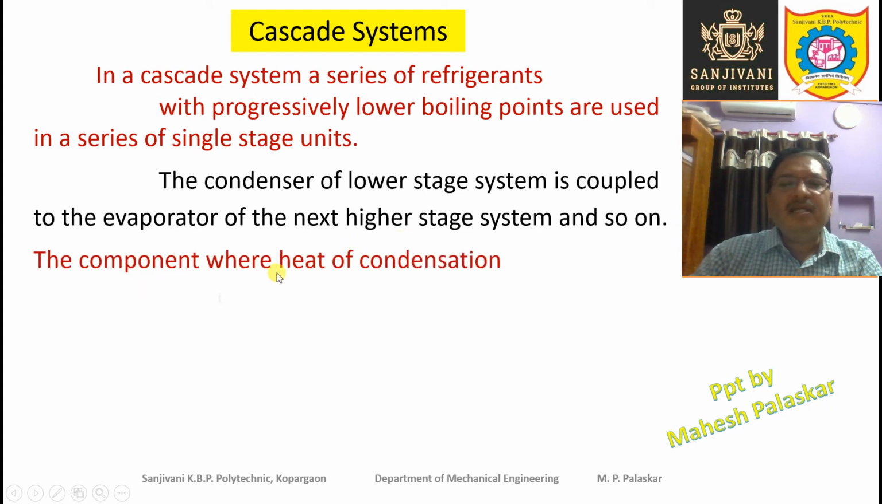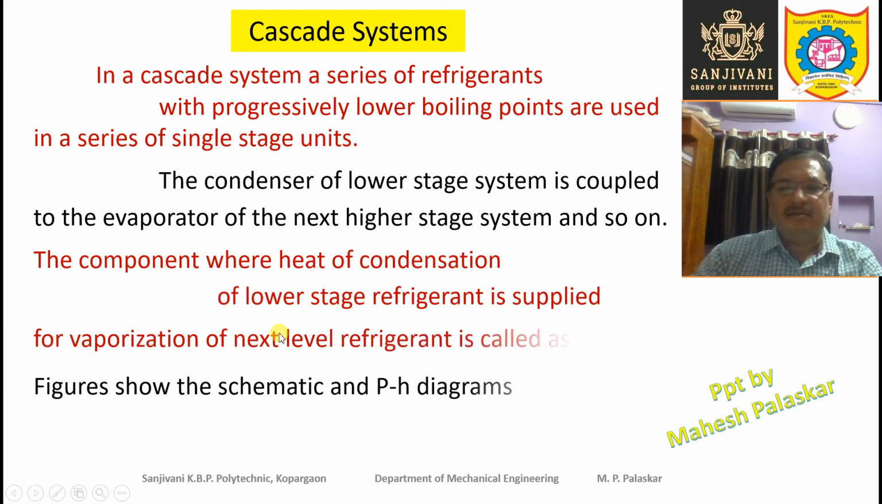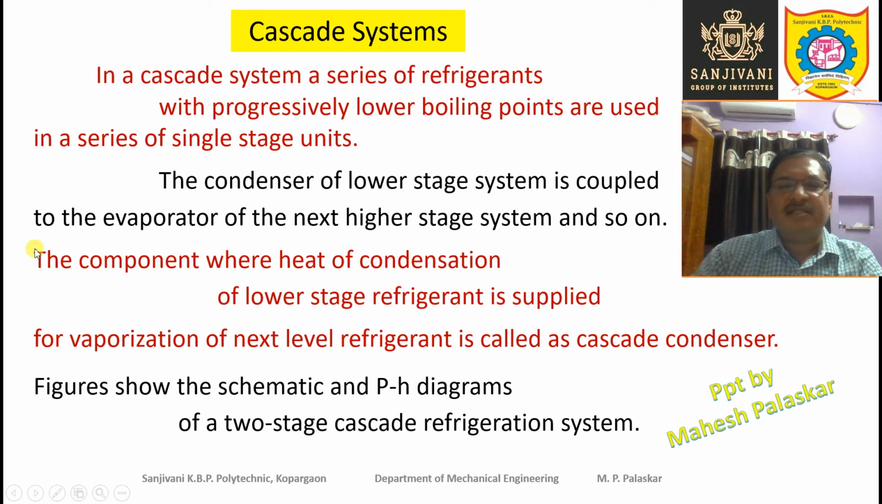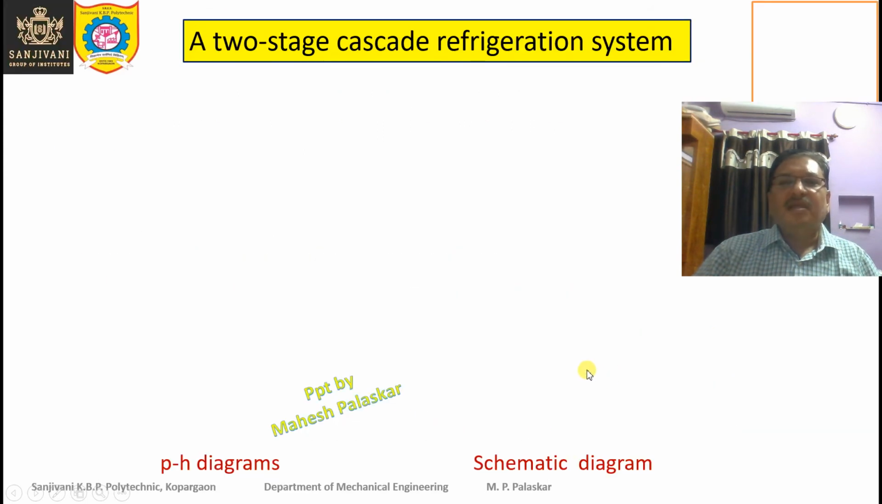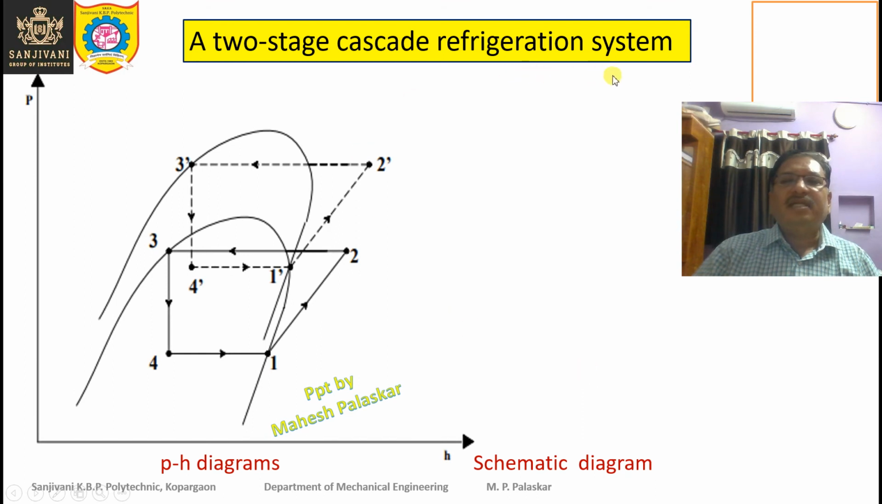The component where the heat of condensation of the lower stage refrigerant is supplied for vaporization of the next level refrigerant is called a cascade condenser, right? So we are having a cascade condenser. Now we have to study this with the help of the schematic diagram and the pH diagrams of a two-stage cascade refrigeration system. So let us see the two-stage cascade refrigeration system.